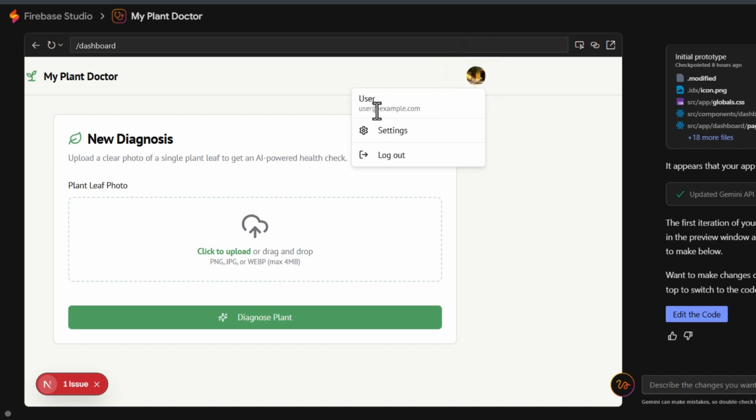And here, it already gives us an example of how we can manipulate our account. So we have the option to check out settings or to log out from this account. While here, we have the feature to straight up upload an image to proceed. And here it already shows us it is facing some issues. So let's check what is going on.